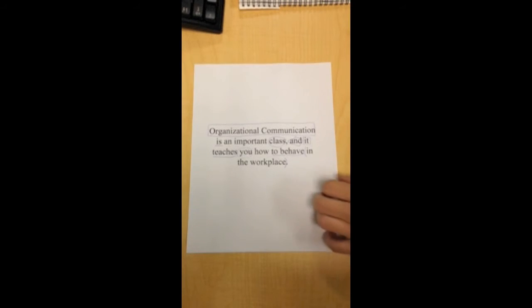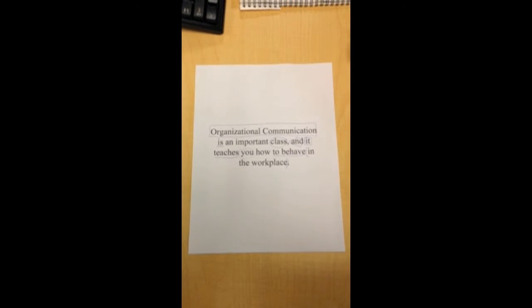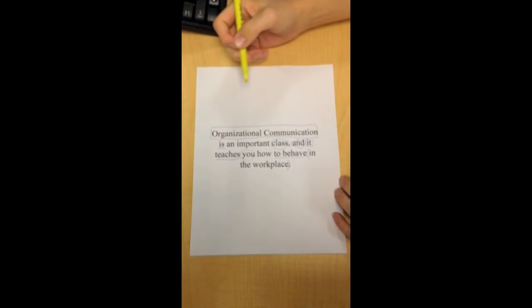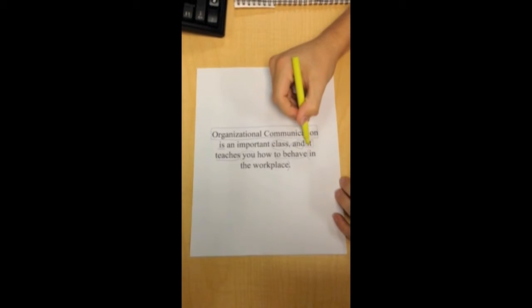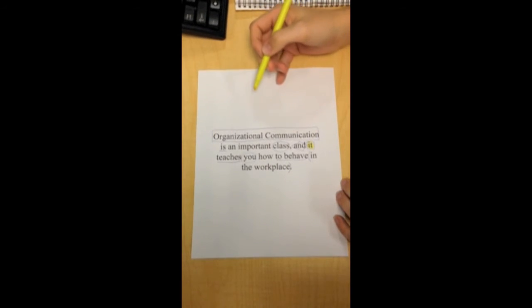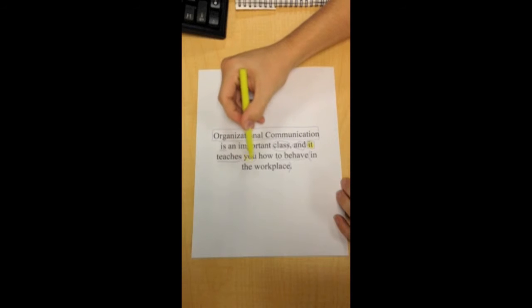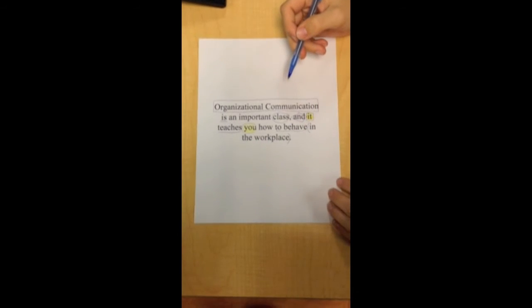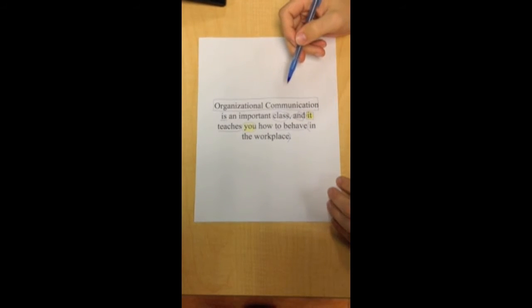As we go to our last one, we're going to be looking for pronouns and the nouns that they replace. So for this one, we're going to be looking at "it" primarily first, which is substituting "organizational communication." And the second one we're going to be looking at is "you," as it is describing it would otherwise be you. Substitute your name. So after that, we don't have any more pronouns, so we're going to move on to dependent clauses.